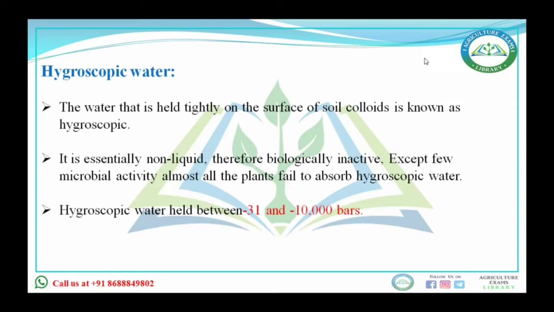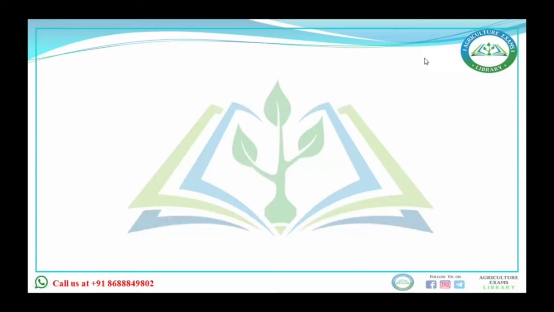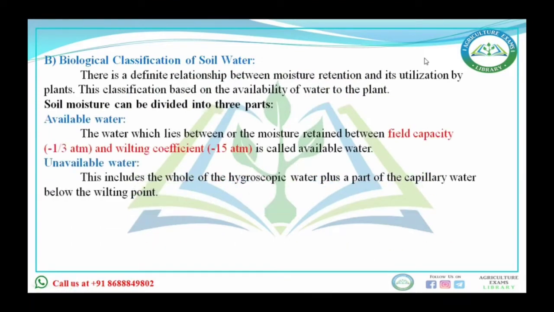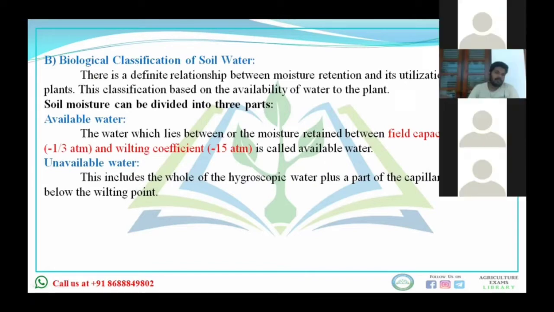Okay, now next will be our biological classification of soil water. See, in case of biological classification, we have seen three types of water. One was gravitational water, other was capillary water, and third was hygroscopic water. Out of those three, in case of physical classification, when you classified the soil water physically, two types of water, gravitational water and hygroscopic water, were not available to the plant, right?